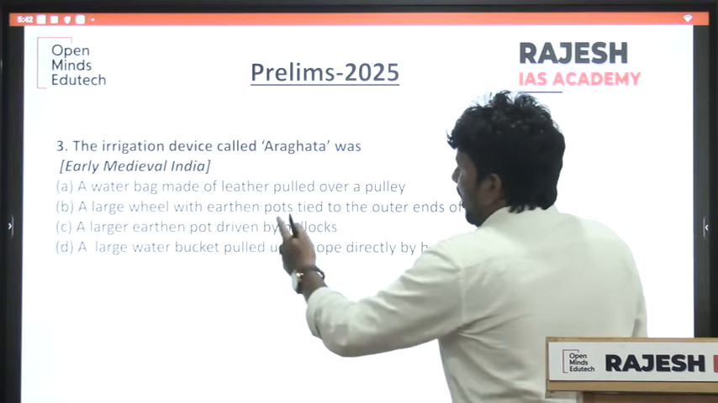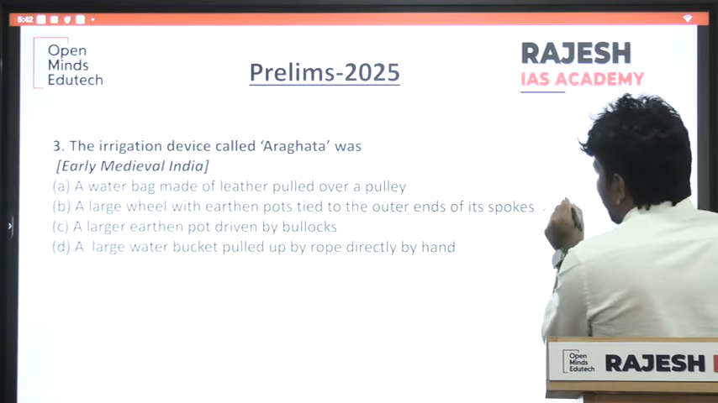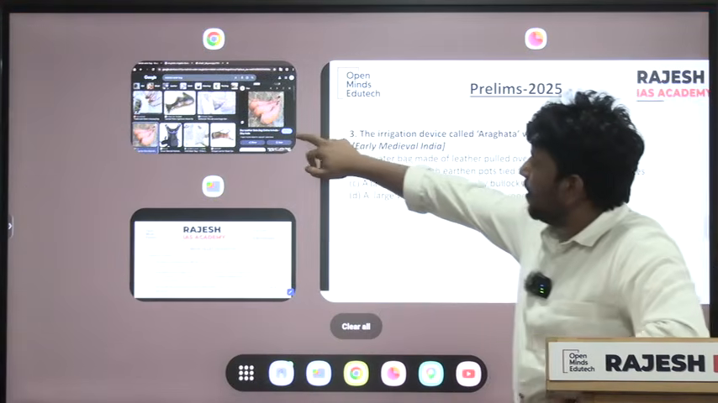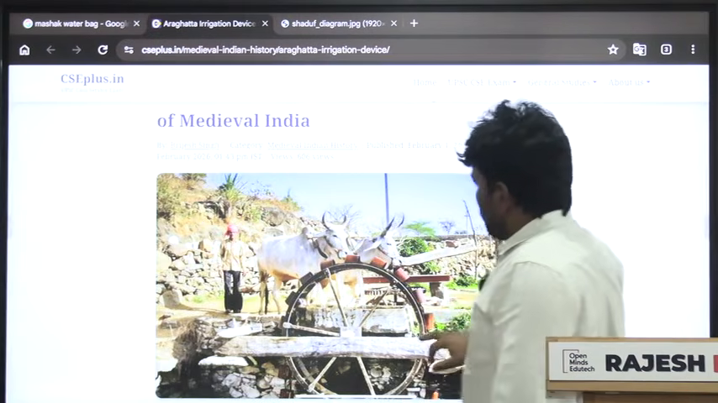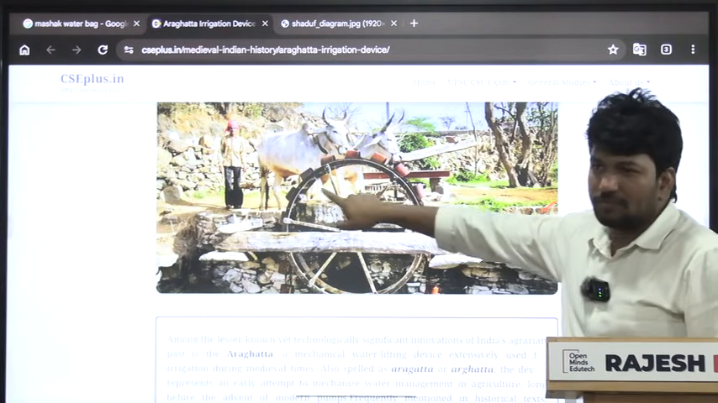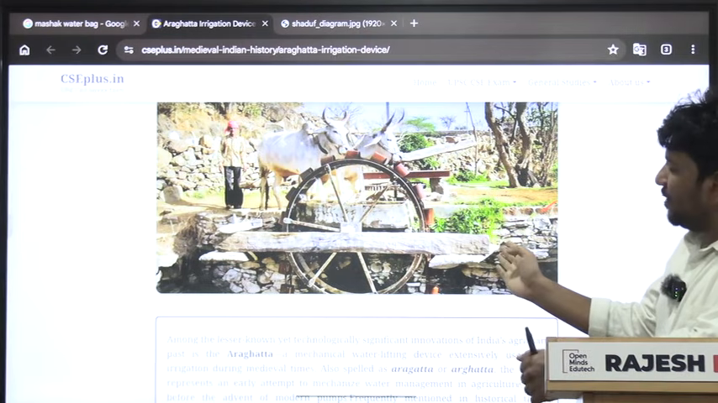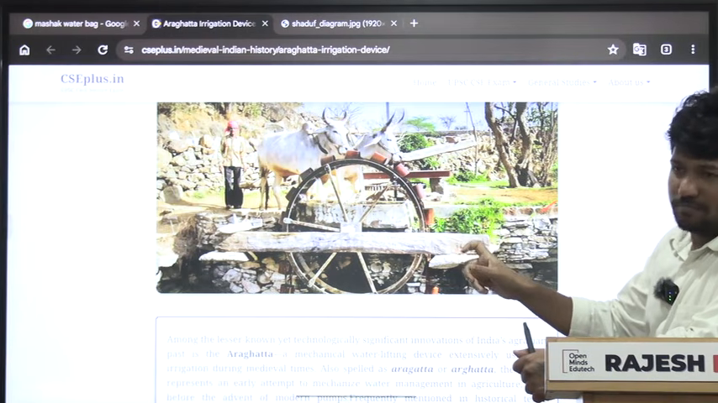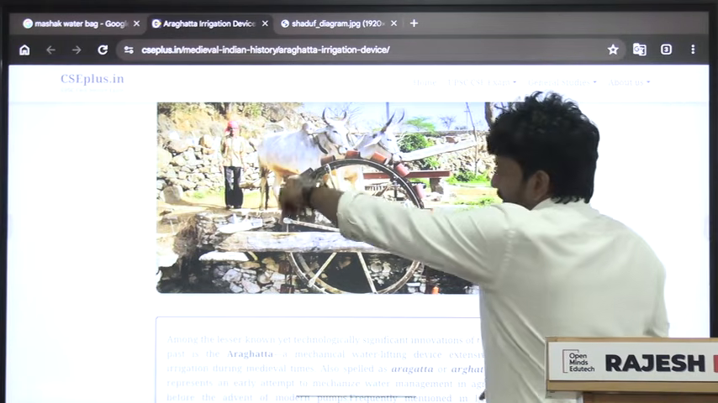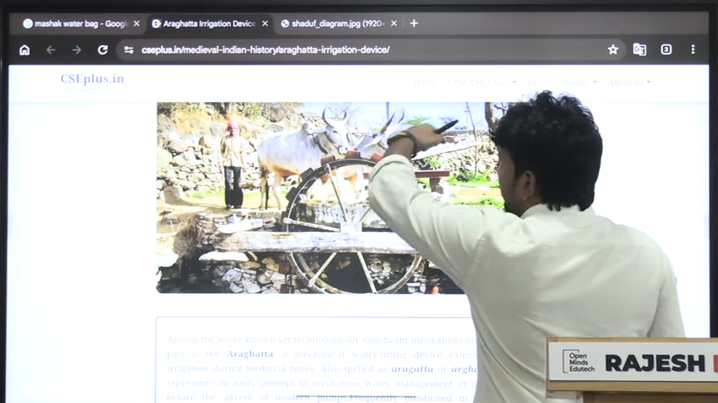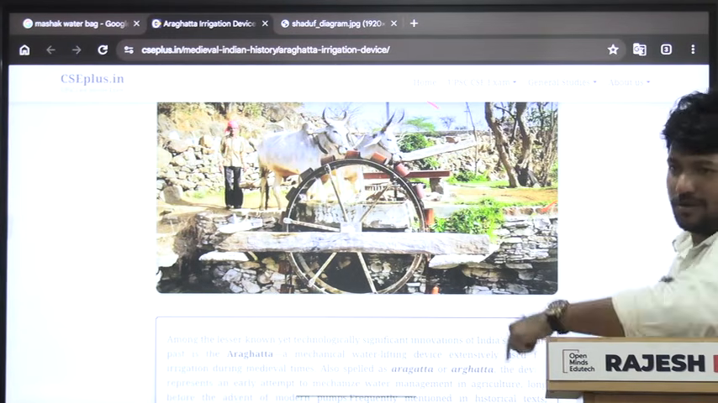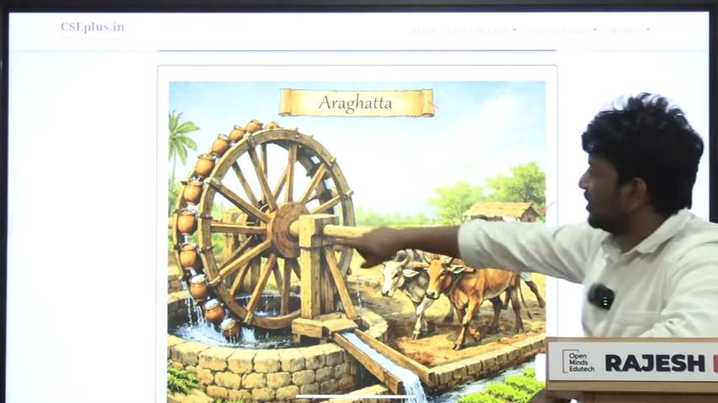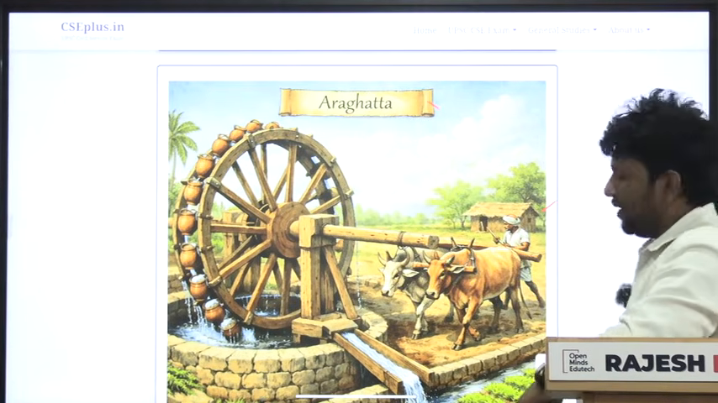Next one, the second one, the large wheel we discussed. This is called Aragatta or Rahat. This is a modified version of the Egyptian one, Noria. Noria is hand pulled, but here they can use animals also, animal power also. So this is Aragatta.